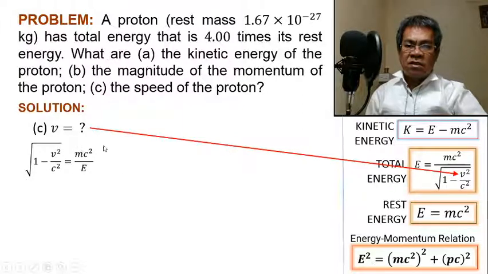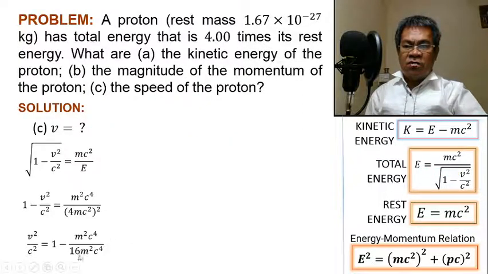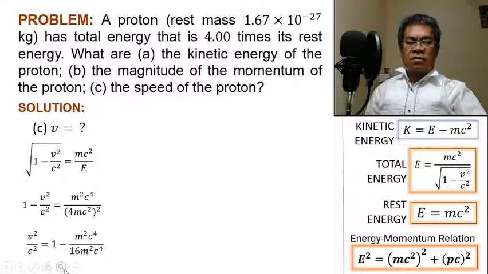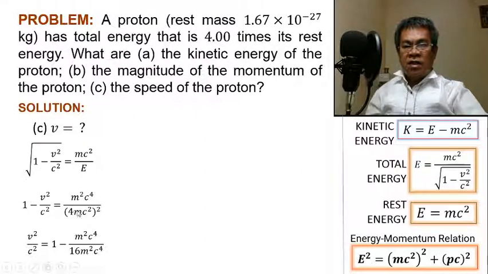Then next, square both sides to remove the radical. We have 1 minus v squared over c squared equals m squared c to the fourth over E squared. But E is 4mc squared, remember that? So simplify the exponent. The numerator is just m squared c to the fourth. For the denominator, distribute the exponent: 4 times 4 is 16, m squared, and c squared times c squared is c to the fourth. We can cancel m squared and c to the fourth, so this is 1 over 16.